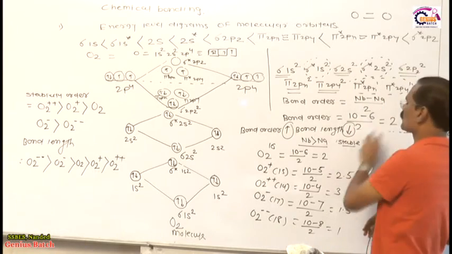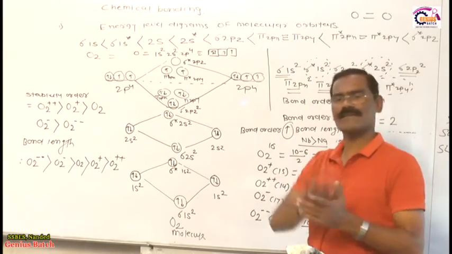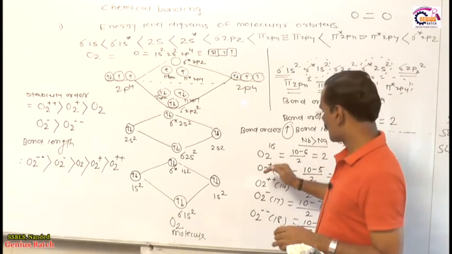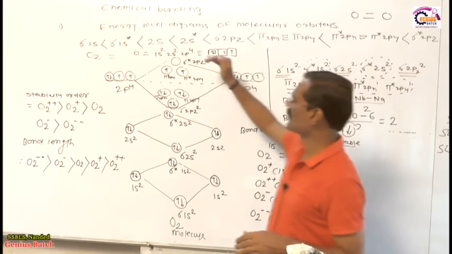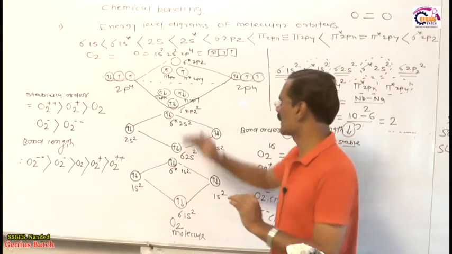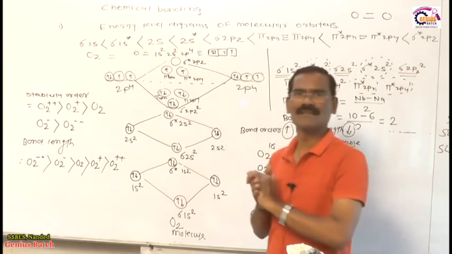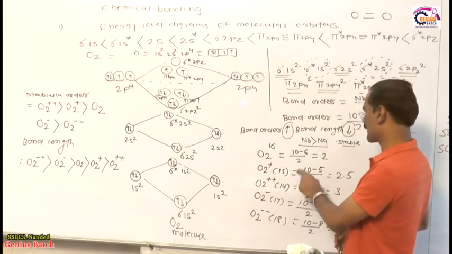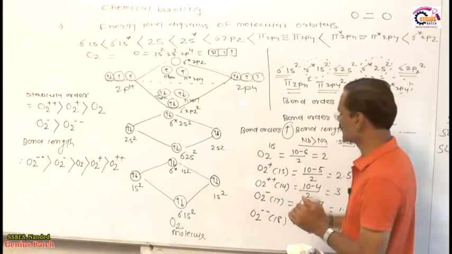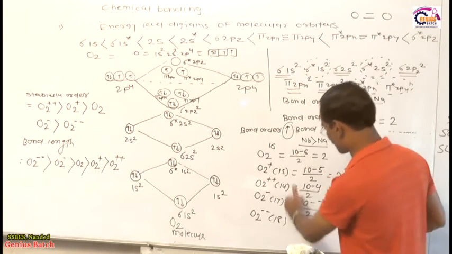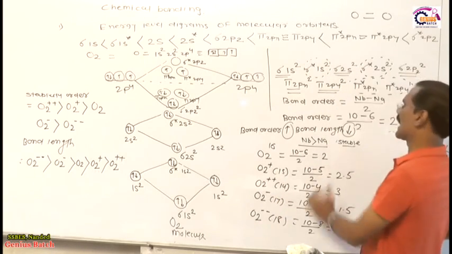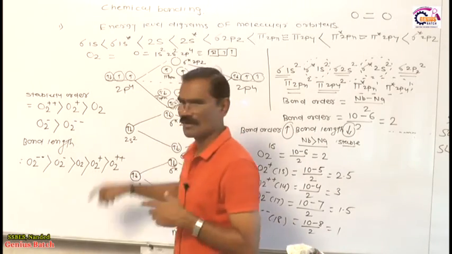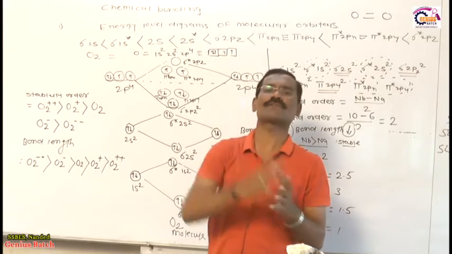Suppose in the O2 molecule, we increase or decrease the electrons. O2 becomes O2 plus, which means one electron is decreased. Now the electron that we decrease is from the anti-bonding orbital, because the last electron is in anti-bonding. So after decreasing one electron, O2 plus has 15 electrons. Therefore, 10 minus 5 by 2 becomes 2.5. In this way we calculate the bond order. As bond order increases, bond length decreases. As bond order increases, stability also increases.